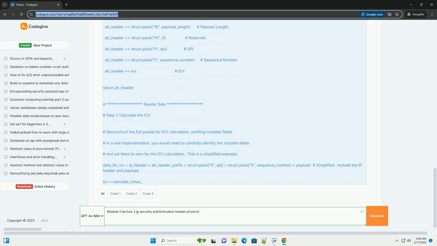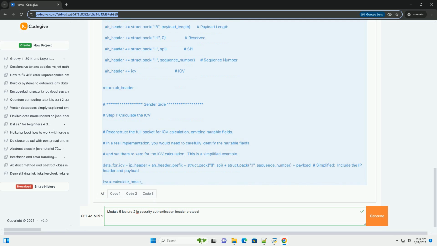Explanation of the code example. 1. Setup. We define sample IP header, payload, and shared secret key. Do not use hard-coded secrets in production. We create the calculate_HMAC_SHA-256 function, which takes the data and key as input and returns the HMAC SHA-256 hash, the ICV.